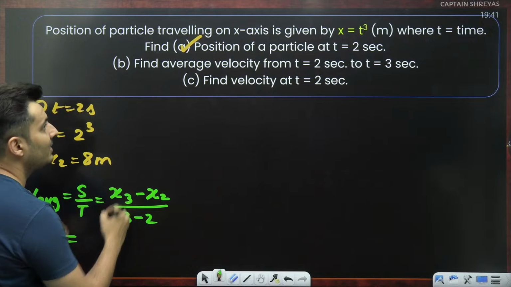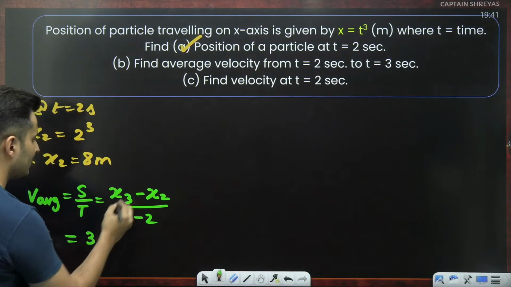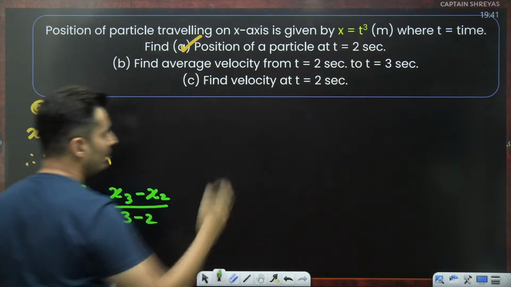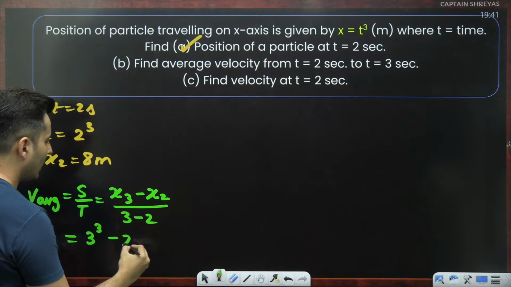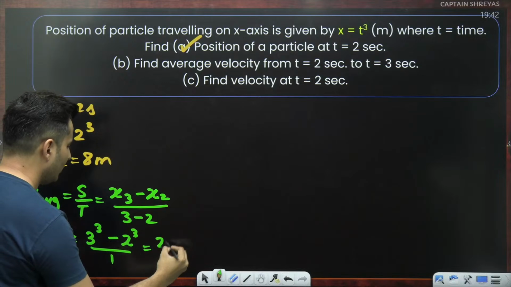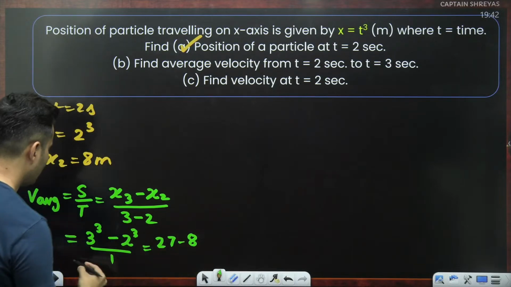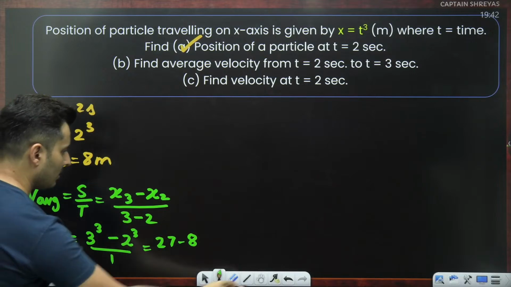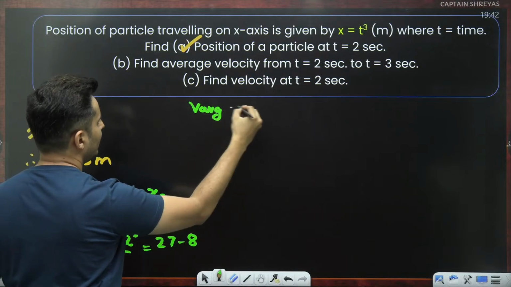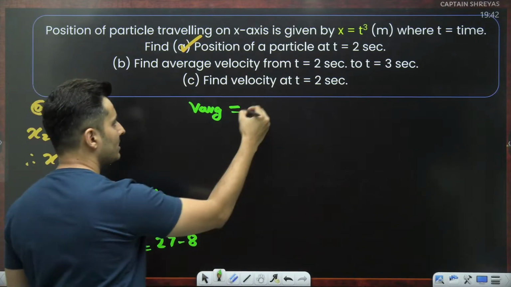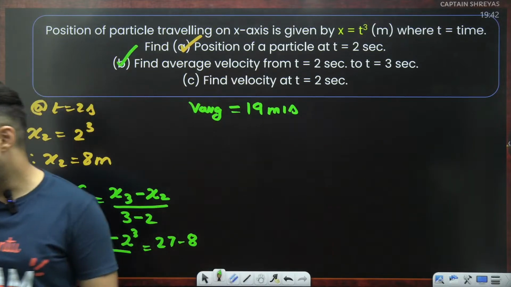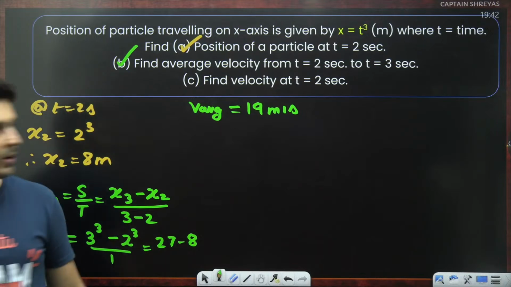What is x3? When you put time as 3 seconds, it will become 3 cube. X2, you put time as 2 seconds, so 2 cube. 3 minus 2 is 1. 3 cube is basically 27. 2 cube is basically 8. So average velocity will just become 27 minus 8, which is nothing but 19 meters per second. That is the second part, which is B. Very good. So many of you have got it correct.